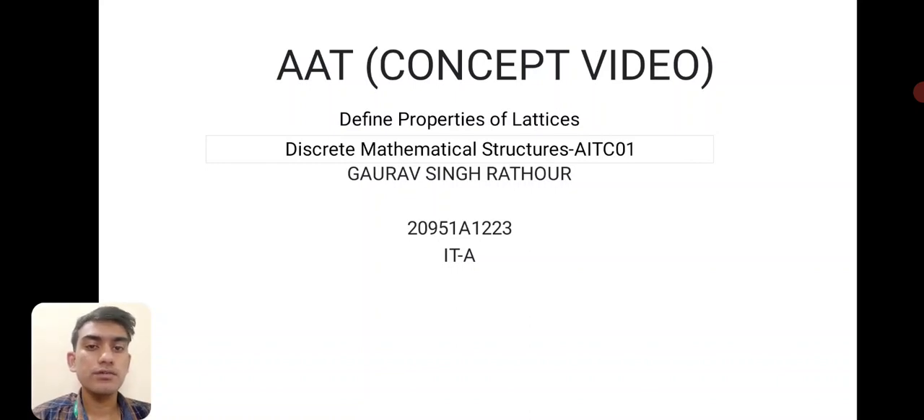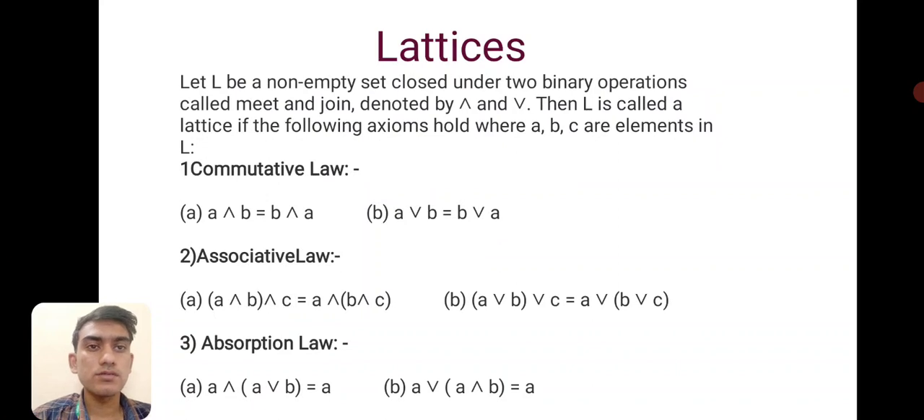Today we are going to discuss the topic: define the properties of lattice, from the subject Discrete Mathematical Structure. The subject code is AIT C01. So what is a lattice? Let L be a set closed under two binary operations called meet and join, denoted by ∧ and ∨. Then L is called a lattice if the following laws hold, where A, B, C are elements in L.